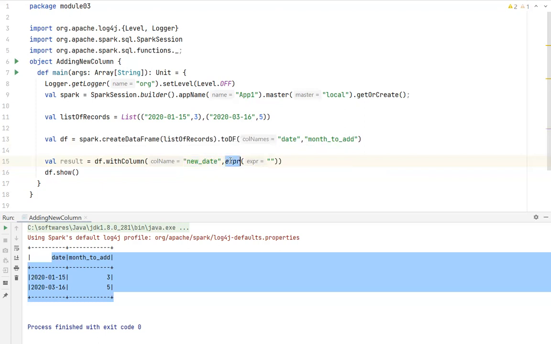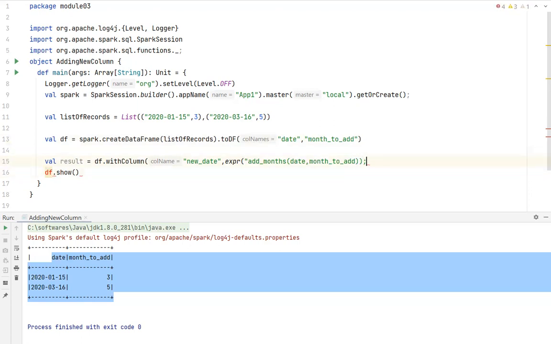And the value for this particular column, I can give it inside this expression. There is a built-in function called add_months. For this function, this is very important, you can pass the date column, and you can pass the months to add. So you pass these two things: date, comma, months to add.